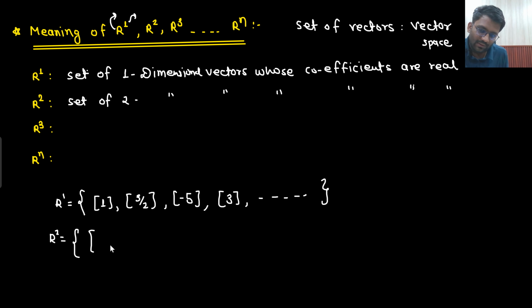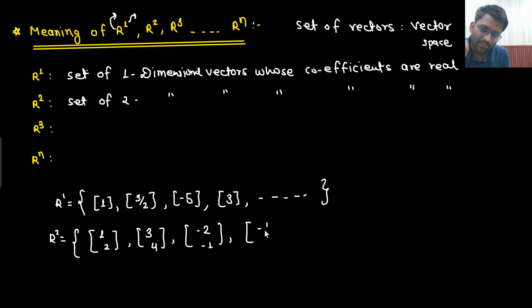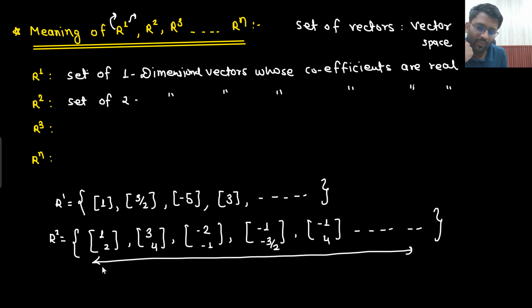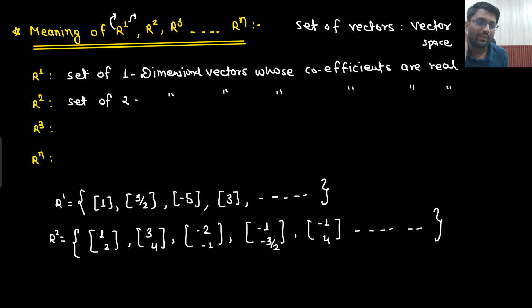So what will be your R2? In R2, 1 2 would come up, 3 4 can come up, then -2 -1 could come up, then -1 -3/2 could come up, then -1 4 could come up, and this kind of infinite vectors would be there. Again I am asking you one more question. Out of this set, how many independent vectors are you having? Only two independent vectors.